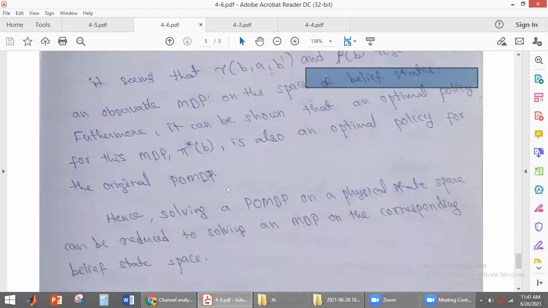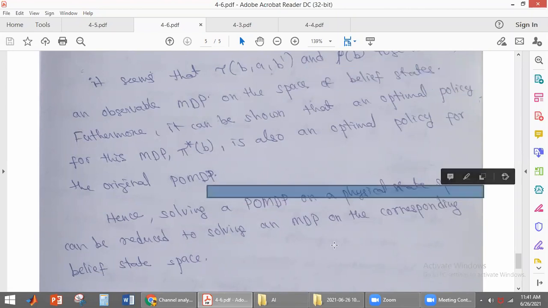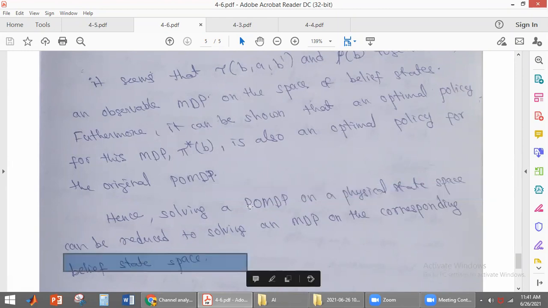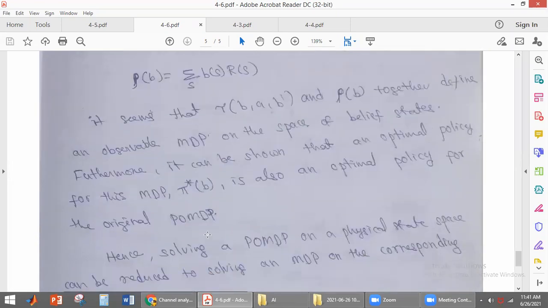Similarly, a POMDP executed on the physical state space is the same as an MDP executed on belief states. From this we can say that we get the optimal action pi star B. Pi star B is the optimal policy on belief states, which is the same as the POMDP executed on physical states.